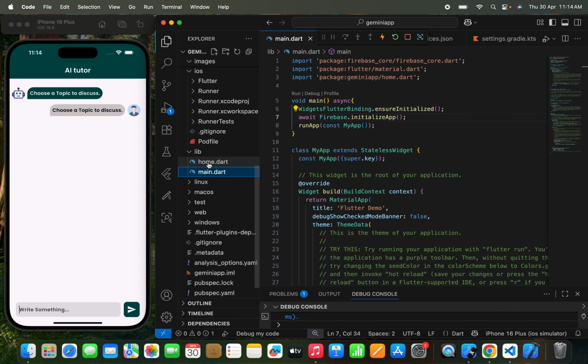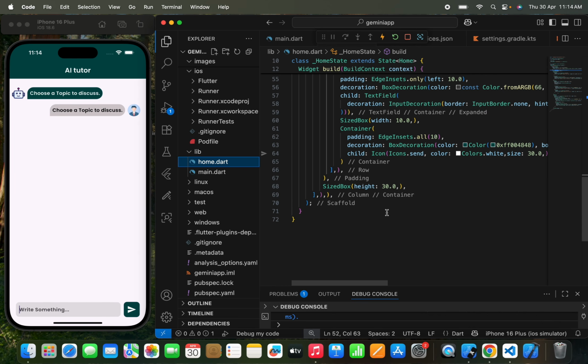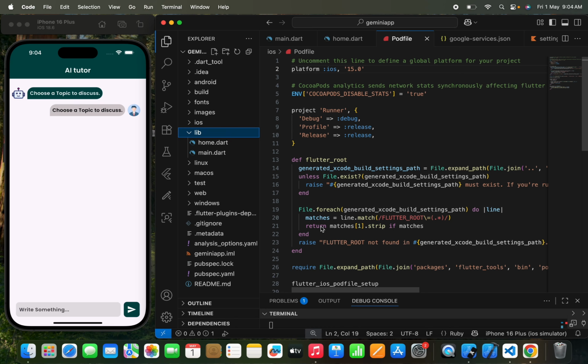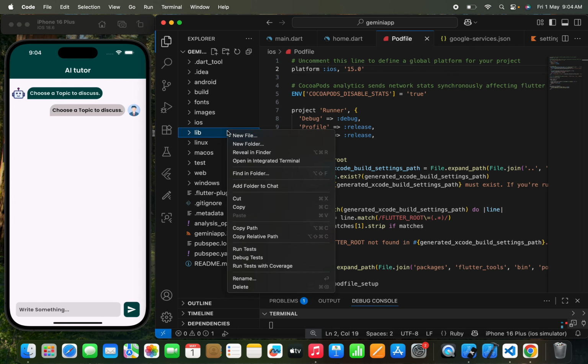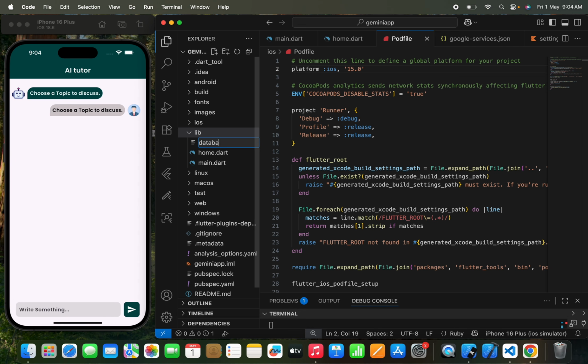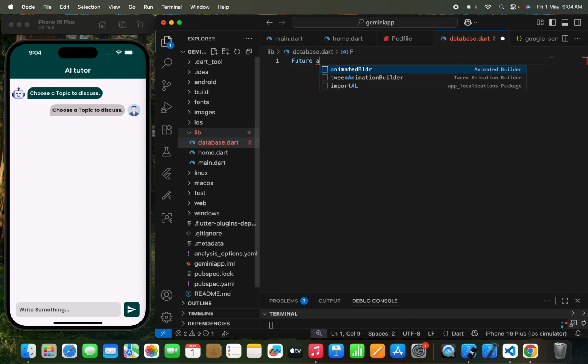Now here what I need to do is move to the home.dart page, and there I need to upload all the chats to Firestore, as I've explained to you. First, let's create a function that will help us upload data to the Cloud Firestore. In the lib folder I'm going to create a new file, not a folder, and in the file I'm going to write database.dart. Now let's write a Future addMessage. This is just a function name, right?